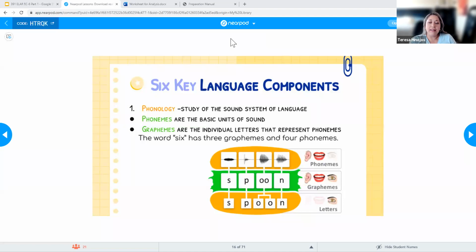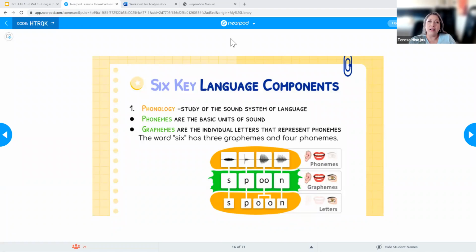Now, when we look at language as a whole, we can really look at 6 key language components. The first language component has to do with phonology. Okay, so phonology has to do with phonemes, right? Oh my gosh, I lost the word in Spanish. But it's basically just the study of the sound system of language. So again, phonemes are just those basic units of sound.